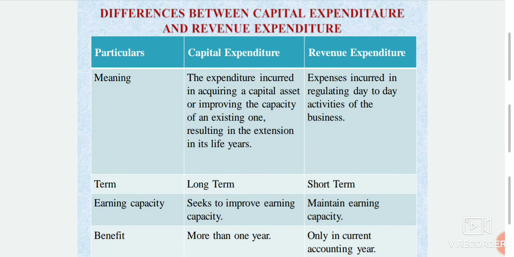Then benefit. Capital expenditure gives benefit for more than 1 year. It yields benefit normally over a long period. Revenue expenditure benefits only the current accounting year, for a maximum period of 1 year.